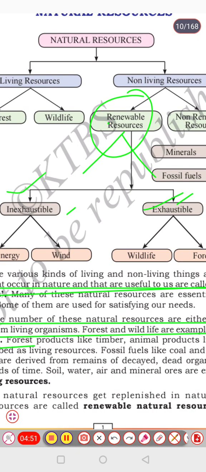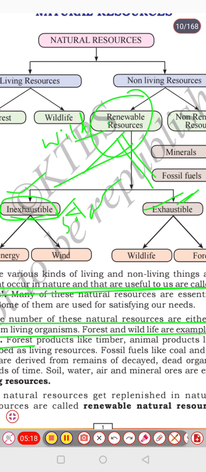Renewable means they are replenished in nature very easily, such as wildlife, forest, etc. These are again classified into two types, inexhaustible and exhaustible. Inexhaustible means these resources continuously occur in nature. They will never lose their energy, such as solar energy and wind energy.